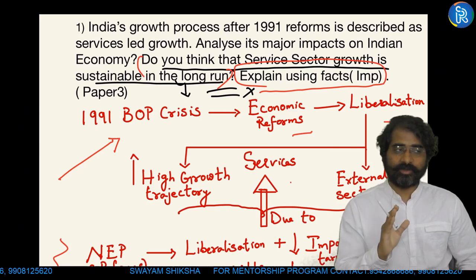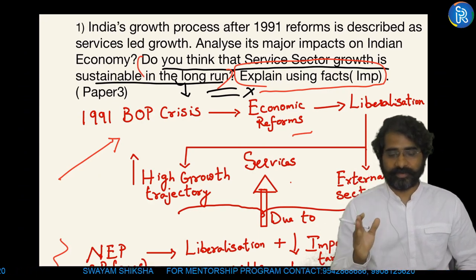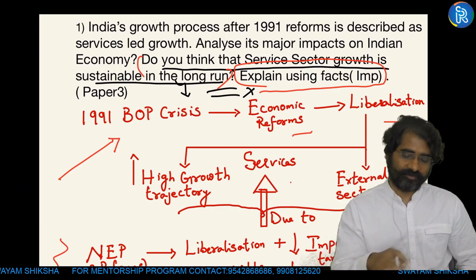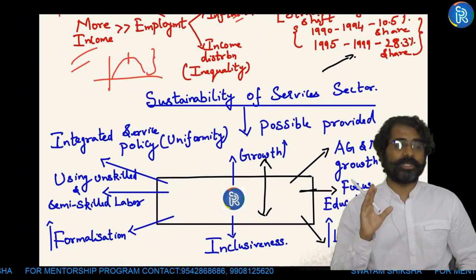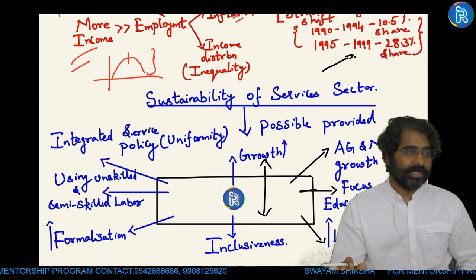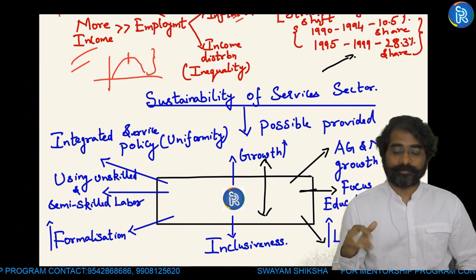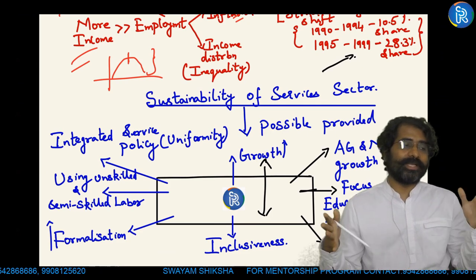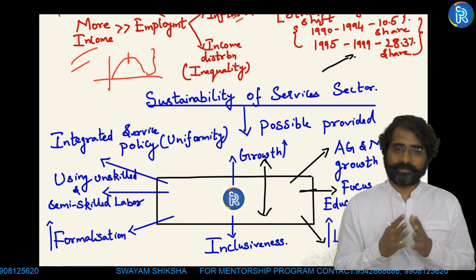That is the reason you have to divide the question. When you divide the question, automatically each area can be addressed. This is one more thing which you have to remember. So there, you have to think of the sustainability of the sector. So sustainability of the services sector is possible, and there should be a balance between growth and inclusiveness. Of course, we are not drawing diagrams. This is only for reference.